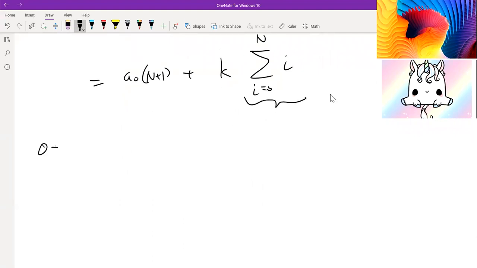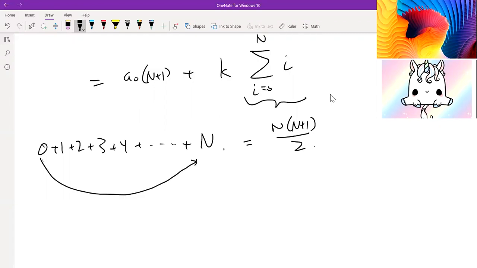But hey, this is just 0 plus 1 plus 2 plus 3 plus 4, all the way adding up to n. If you ever had any experience with this expression, you know that this is equal to n times n plus 1 over 2. And how we get that, there are two ways to do this usually. One is with induction, the trick I just showed you earlier. You can assume that this formula is true, maybe based off observation, and then prove it using induction. Or you can simply notice a pattern and then pair. So we notice that 0 and n can pair together to add up to n. 1 and n minus 1 add up to n, and we just keep pairing them into sums of n until we're left at the middle terms.